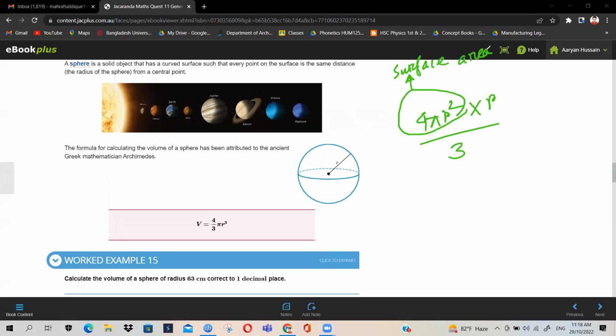Although you could say that the radius is the height, because it's the measurement from the center to the highest point of the surface. So that will also be r. In that way, you could consider it to be the height, and the surface area is 4 pi r squared.